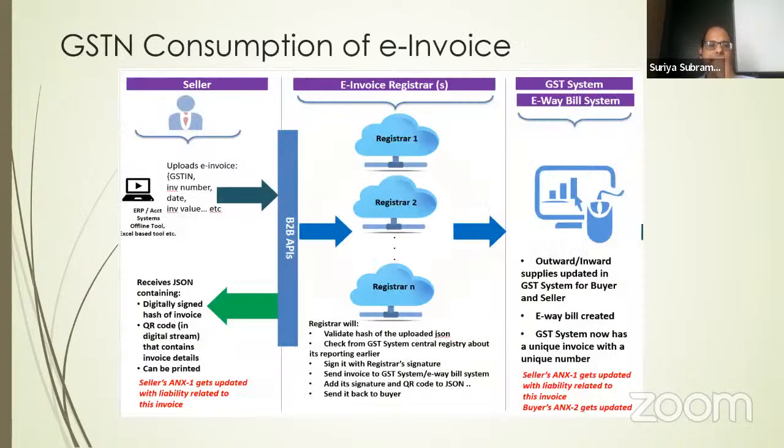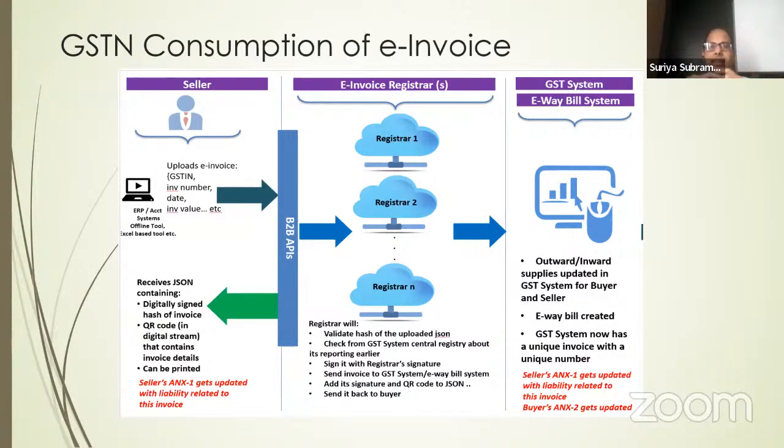So here is the process for generating e-invoices. The taxpayer has some software, ERP, accounting software, Excel, government's offline utility, whatever that is. Finally, the JSON from that software has to go to the APIs provided by the government. Either you go directly to the government website and upload, or you go through service providers like GSTZen. Finally, that invoice goes to one of these registrars.